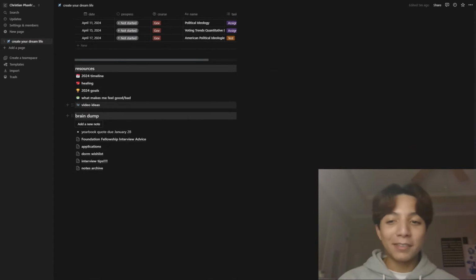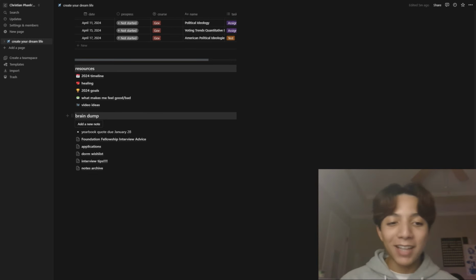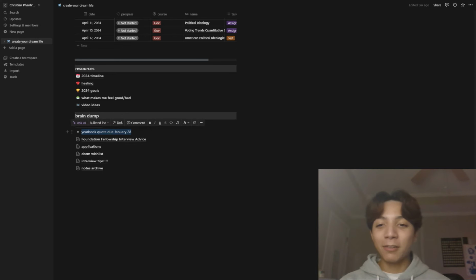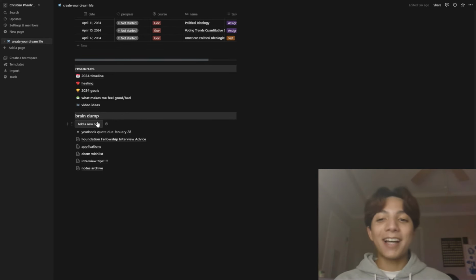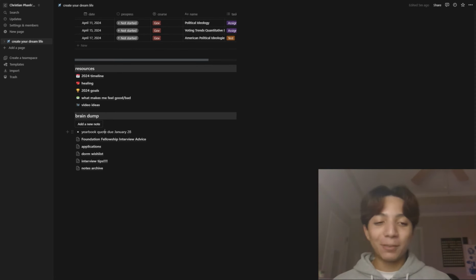Okay, so this brain dump portion is actually supposed to be like my notes app, but in Notion, and essentially it's just for little things. Like for example, this yearbook quote due January 28th. I just put that there because I was like, I need to remember that, but with my notes app, it would always get super cluttered. So I like having all of this in one place. That's my favorite part about this Notion. Everything I need is in one place.